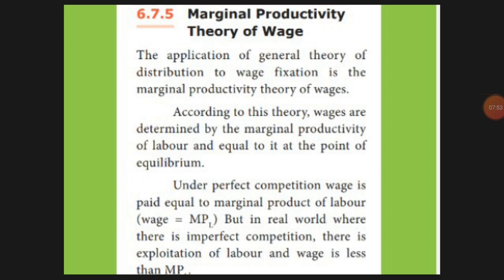As the profit keeps on increasing, your wage is not going to increase, and only the capitalists, the owners, are benefited because the contract has been made. The workers have to be paid so much only. If profit is made, the profit goes to the owners only. Whatever contract is made on the basis of labor, only that will be paid. So here the exploitation of labor is there, and only the capitalist owners, the firm owner or entrepreneur, are benefited.